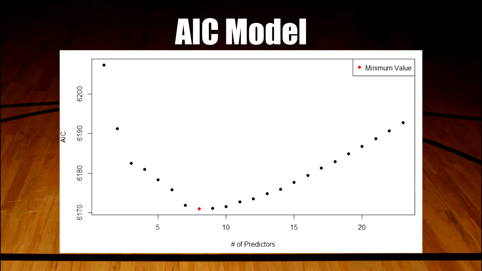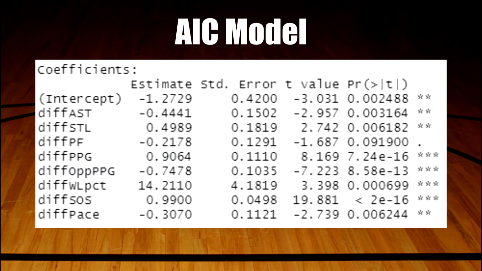This plot shows us 23 potential models and their respective AIC scores, and as we can see, the model with 8 predictors is the one that minimizes the AIC. To figure out what those 8 most significant variables are, we used the regsubsets function from the leaps package in R, which tests every single possible combination of variables. And it turns out the difference in assists, steals, personal fouls, points per game, opponents' points per game, win-loss percentage, strength of schedule, and pace are the most significant variables.